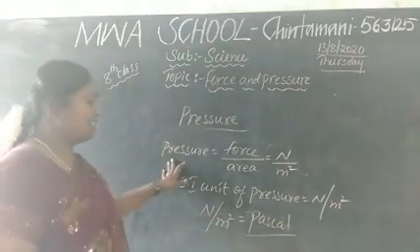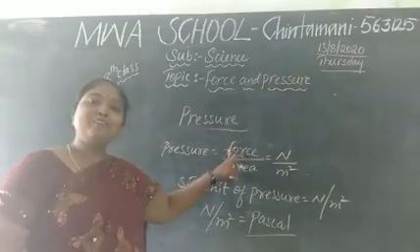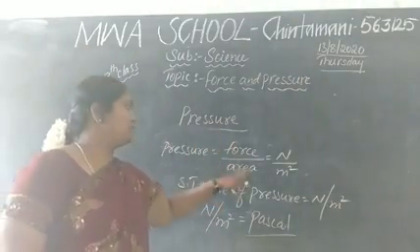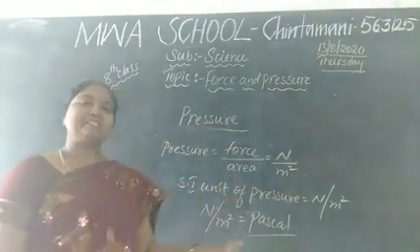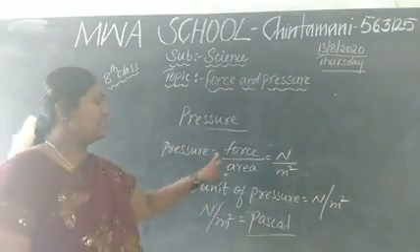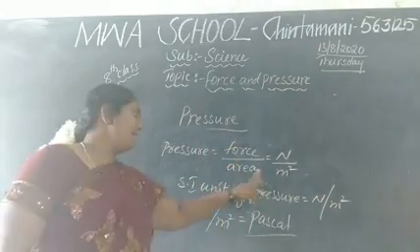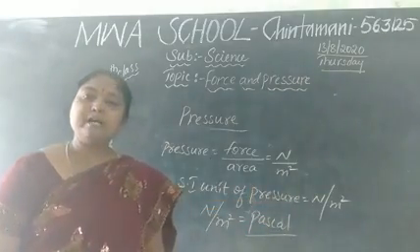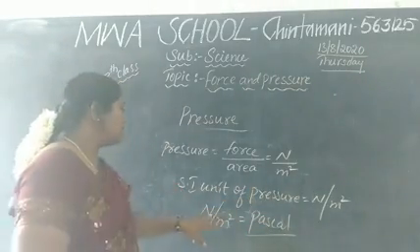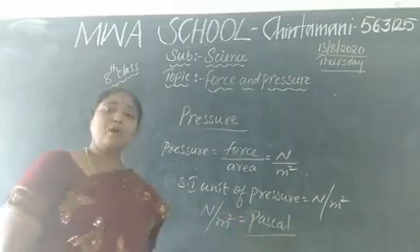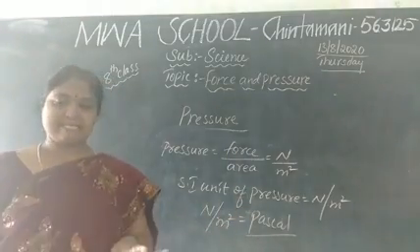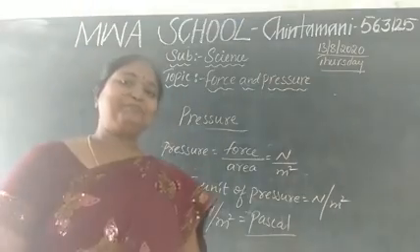So for pressure we can say it is force by area, and the units are Newton per meter square. Pressure is nothing but force by area, and the units are Newton per meter square. Or this Newton per meter square we also call the Pascal. Okay, children?